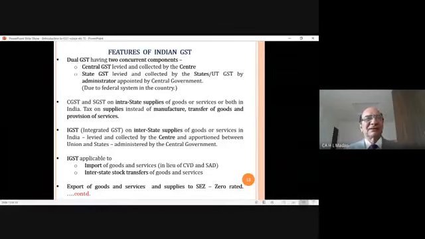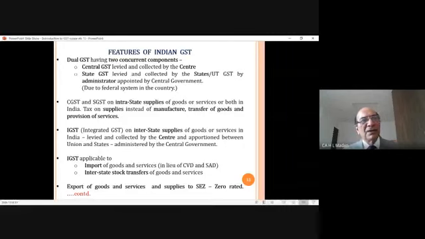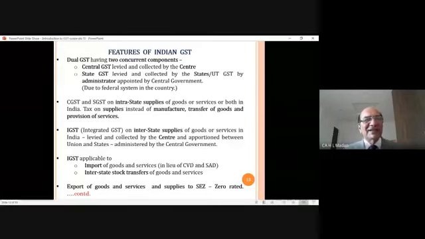But now the question is, if you have kept it zero rated, no doubt no tax will be levied. But government has given another benefit also. What is that benefit? That if you are purchasing those goods, you have to pay tax on that. That is called input tax. Input tax has to be paid. Now, when I have paid the input tax, but my exports are not taxable, means zero rated, it means this ITC will always be available with me. So government says, okay, don't worry, we will give you the refund of that ITC.